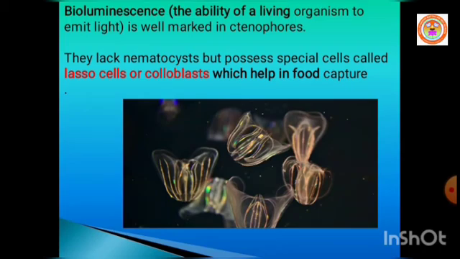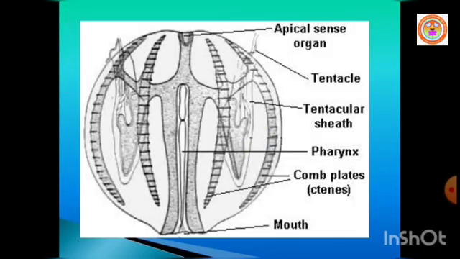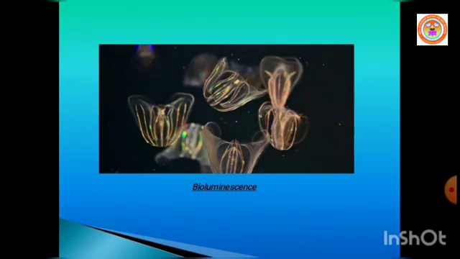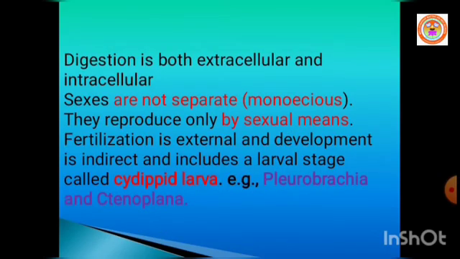You can see the comb plates, mouth, and tentacles. Digestion is both extracellular and intracellular like in Cnidarians. Sexes are not separate, that means monoecious, found in the same animal.